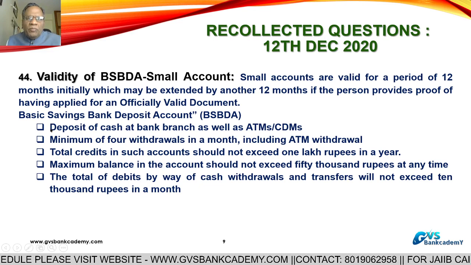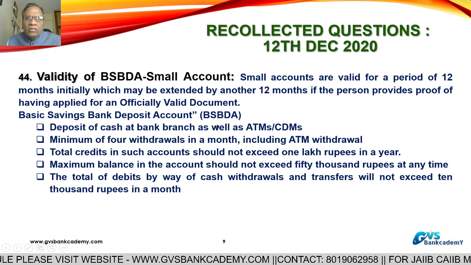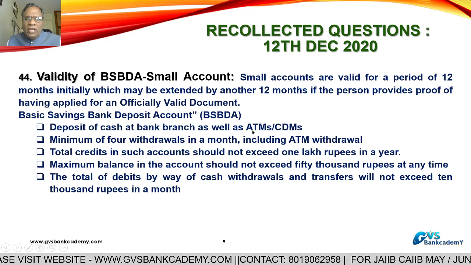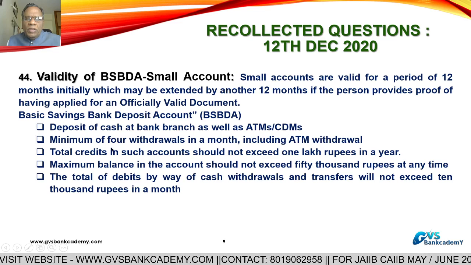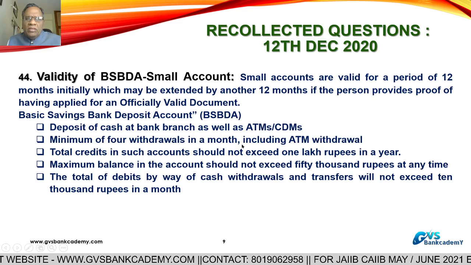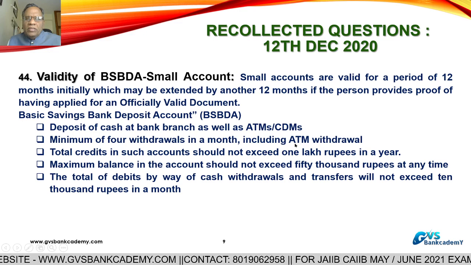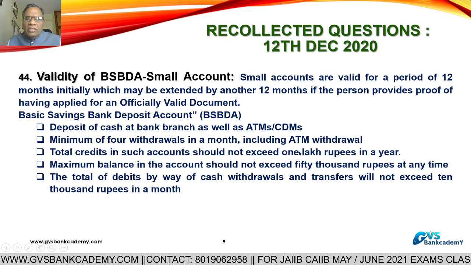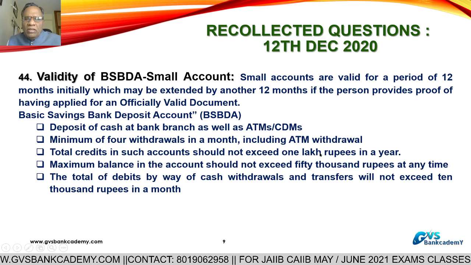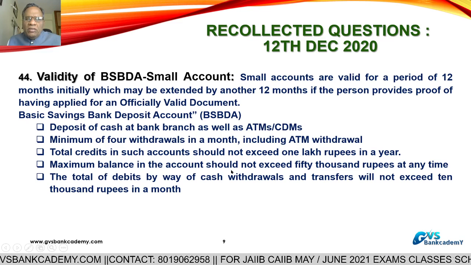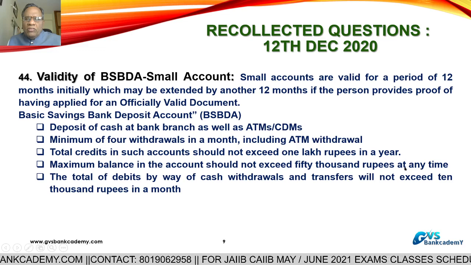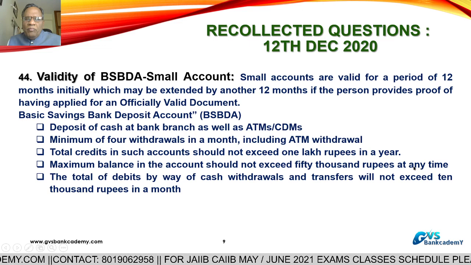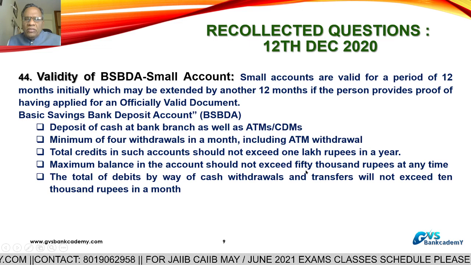What are the other related points in the BSBDA account? Deposit of cash at branch as well as at ATM or cash deposit machines. Minimum 4 withdrawals in a month, including ATM withdrawals. Total credits in such account not exceeding 1 lakh in the year. Maximum balance in the account should not exceed 50,000 rupees at any point of time during the year.